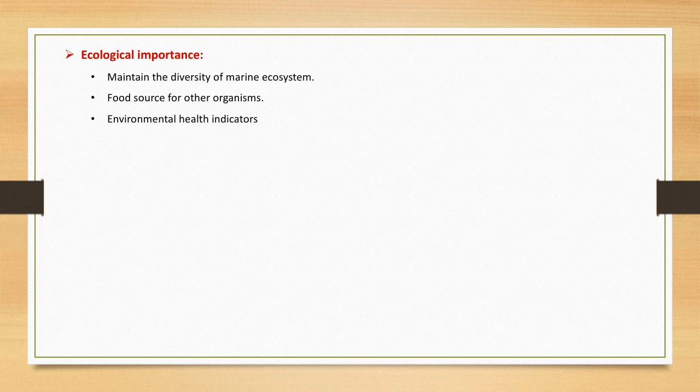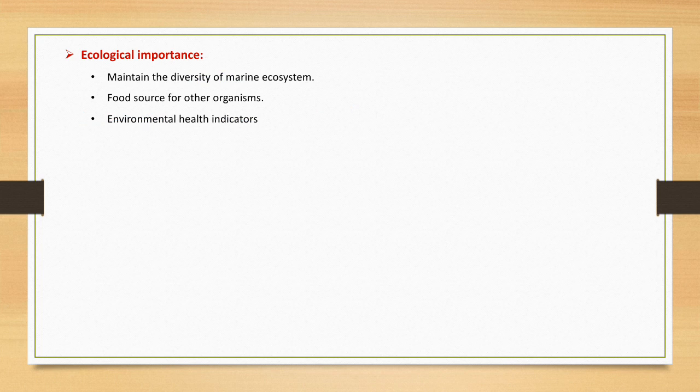The filter feeder molluscs also help in clearing the surrounding habitat, and they are important environmental health indicators also, as they are sedentary in nature, so they tend to absorb different toxic contaminants like heavy metals in their tissues. And so